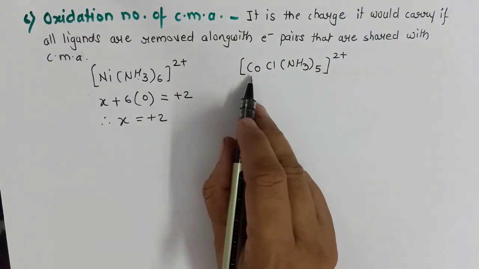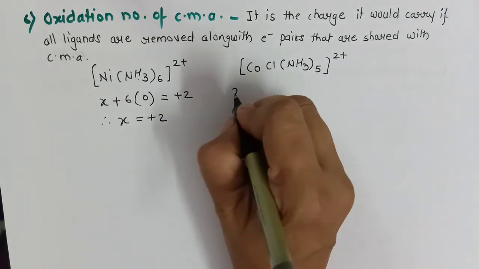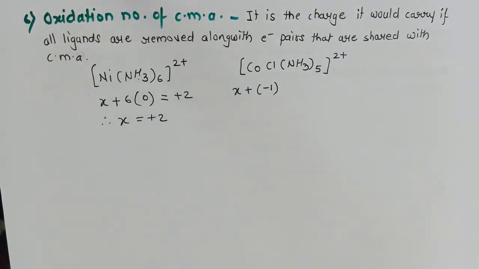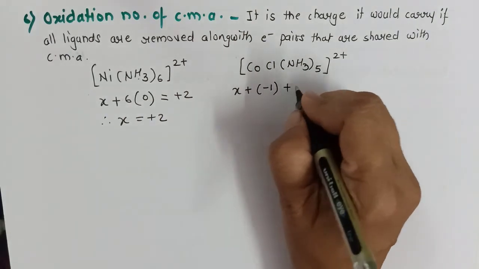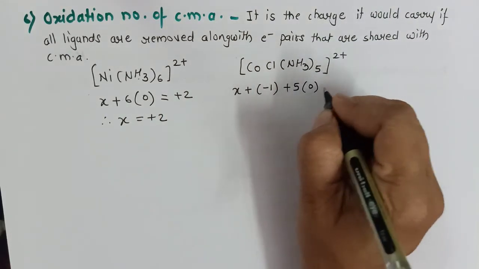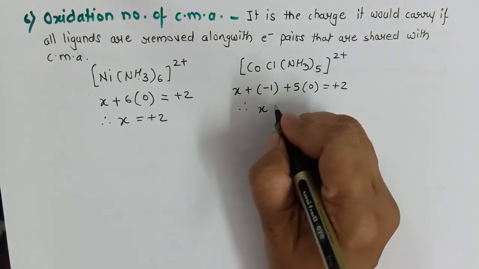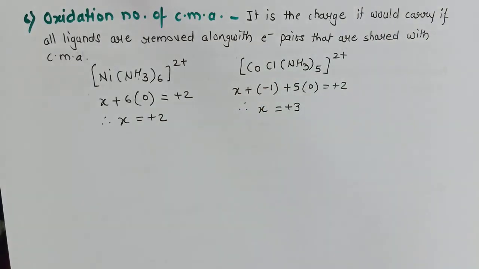I want to calculate the oxidation number of cobalt. It will be X plus chloride. We know it's a monodentate ligand, that is minus 1 charge, plus 5 into again ammonia 0, that is equal to plus 2, and therefore the oxidation number of cobalt in this compound will be plus 3.